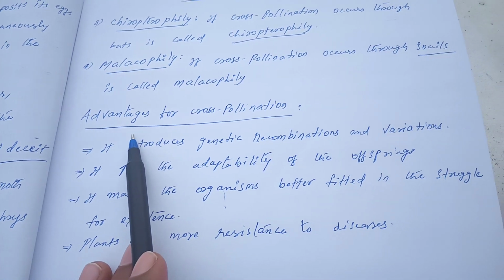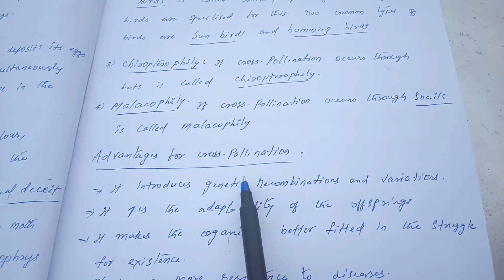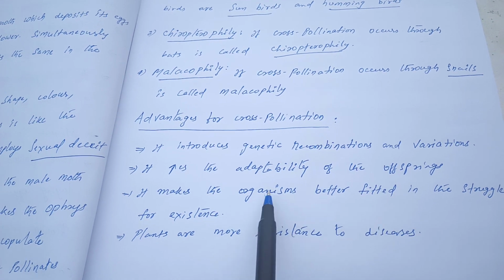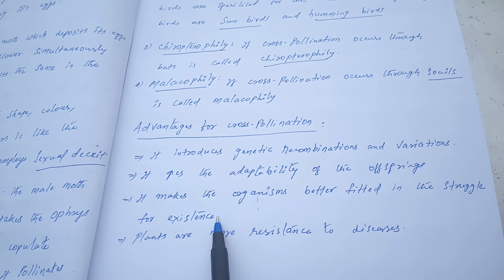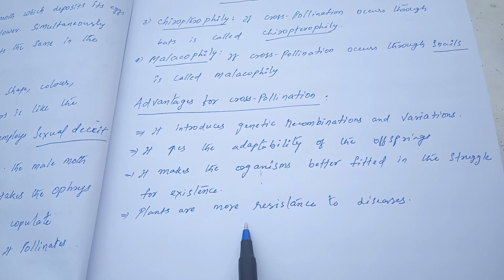And these are some advantages of cross pollination. Cross pollination introduces genetic recombinations and variations. It increases the adaptability of the offspring. It makes the organism better fitted in the struggle for existence, and plants are more resistant to diseases.